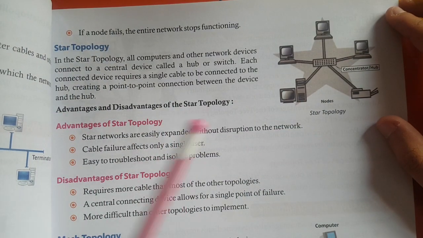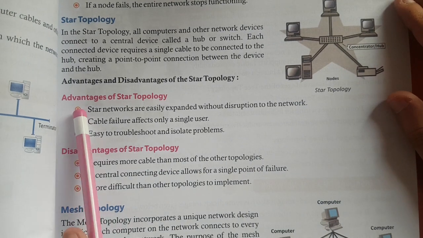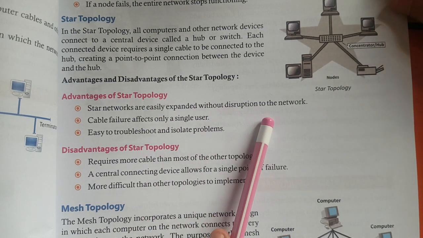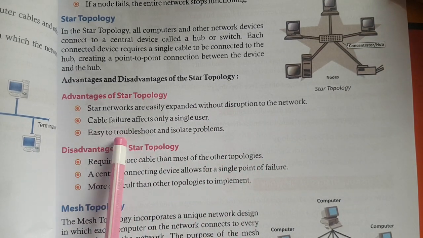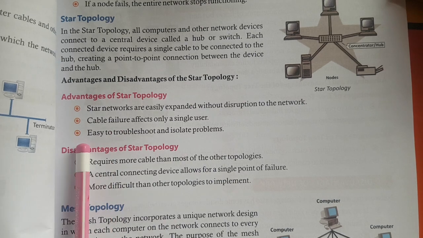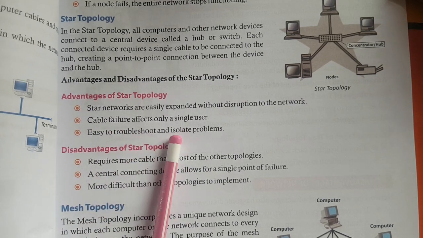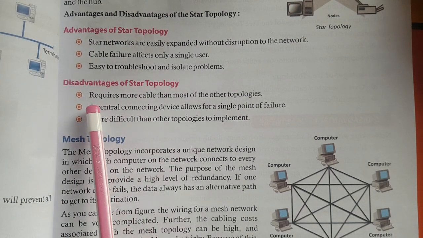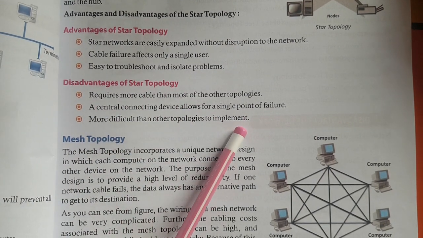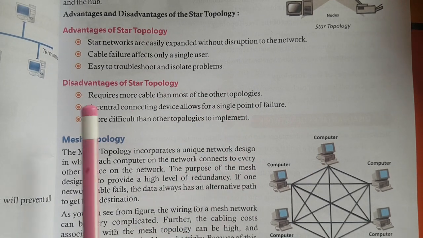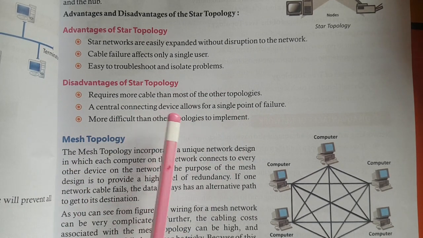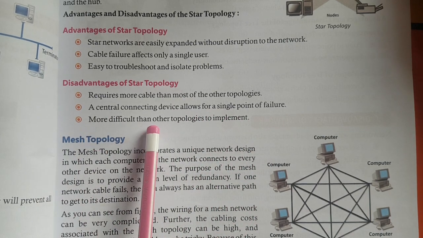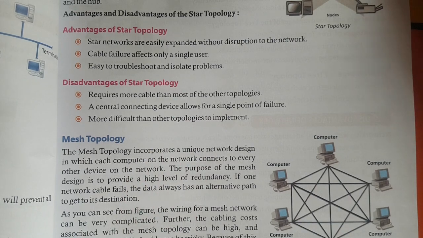Advantages and disadvantages of the star topology. Advantages of star topology. First, star networks are easily expanded without disruption to the network. Second, cable failure affects only a single user. Third, easy to troubleshoot and isolate problems. Disadvantages of star topology. First, requires more cable than most of the other topologies. Second, a central connecting device allows for a single point of failure. Third, more difficult than other topologies to implement.